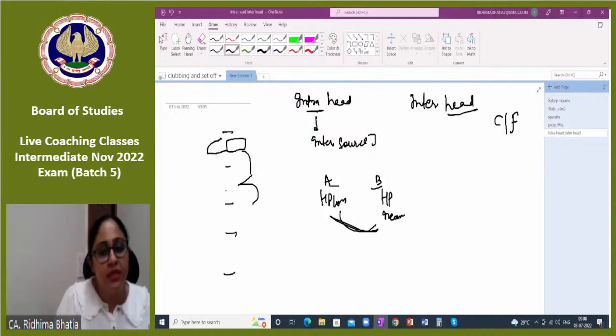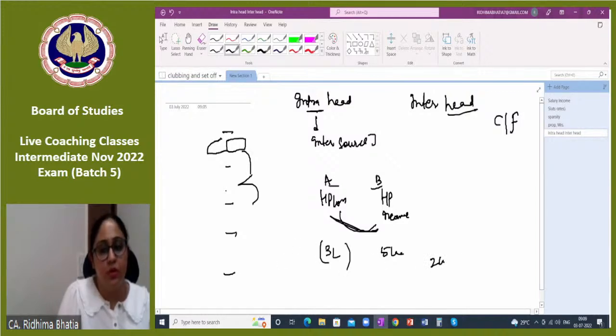So यानी मेरा taxable income कम हो जाएगा. My taxable income from house property would be reduced, right? Now, if suppose the loss was of 3 lakhs and the property income is of 5 lakhs, so my net income from house property would come as 2 lakhs. Simple. This is called intra-head adjustment.